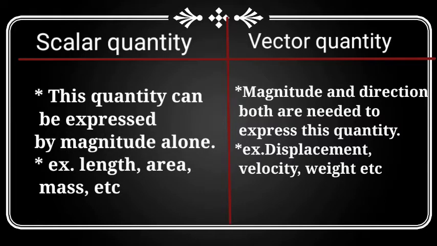Quantity which can be expressed only with the help of magnitude is called scalar quantity, means value and units are required to express scalar quantities, but vector quantities can be expressed completely only when magnitude and direction both are given. That is, direction is important in vector quantity.